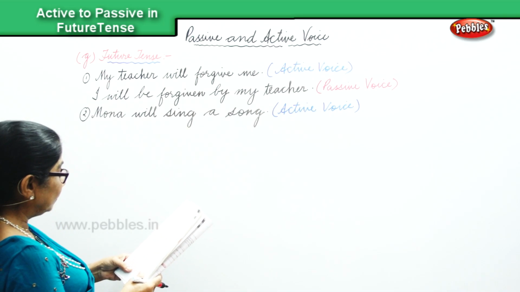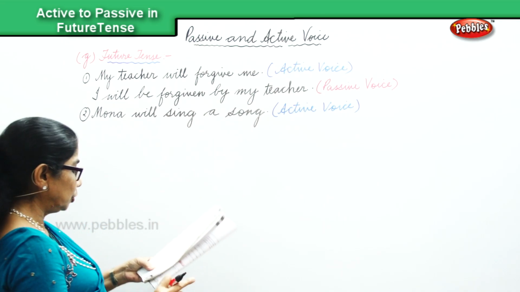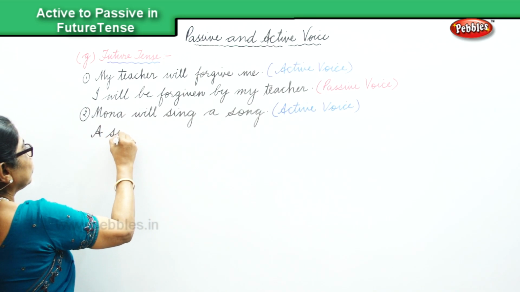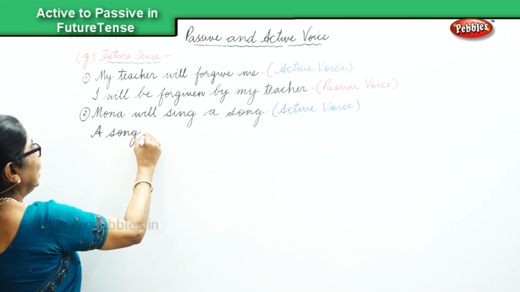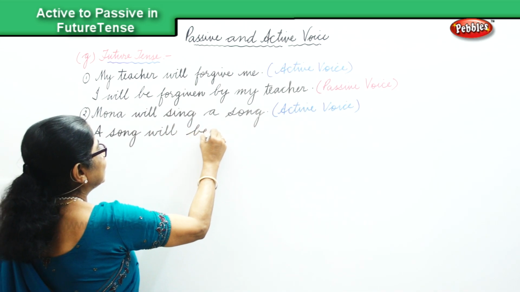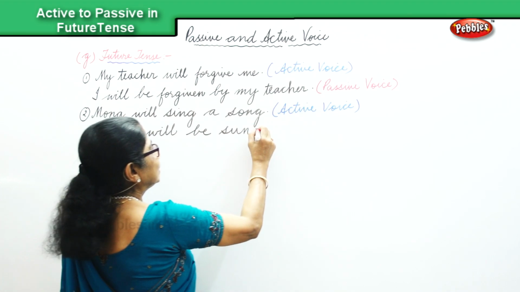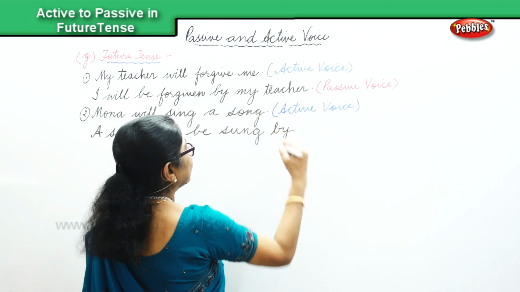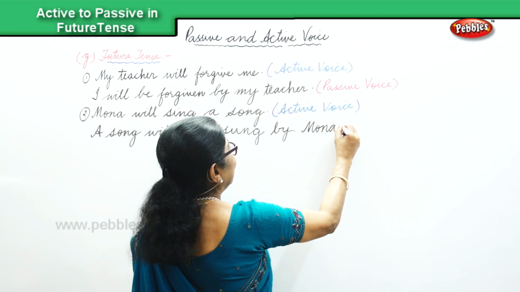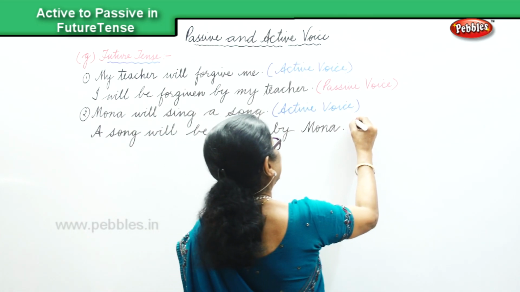You will say, a song will be sung by Mona. A song will be sung by Mona. That is in the future tense, passive voice. Okay? Passive voice.